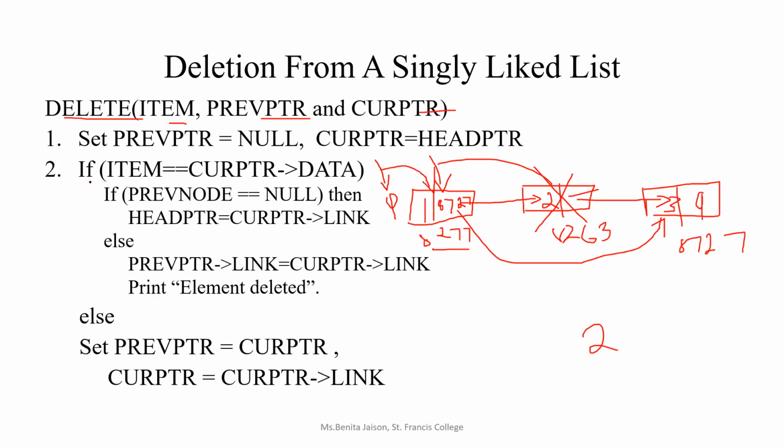So here, after initialization, I'll just show you. What is the initialization step? Previous pointer equal to null, current pointer equal to head pointer. So this is our previous pointer and this is our current pointer, right? Current pointer equal to head pointer means what? It is having the address of the first node. So current pointer will now be pointing to the first node. Previous pointer is pointing to null.